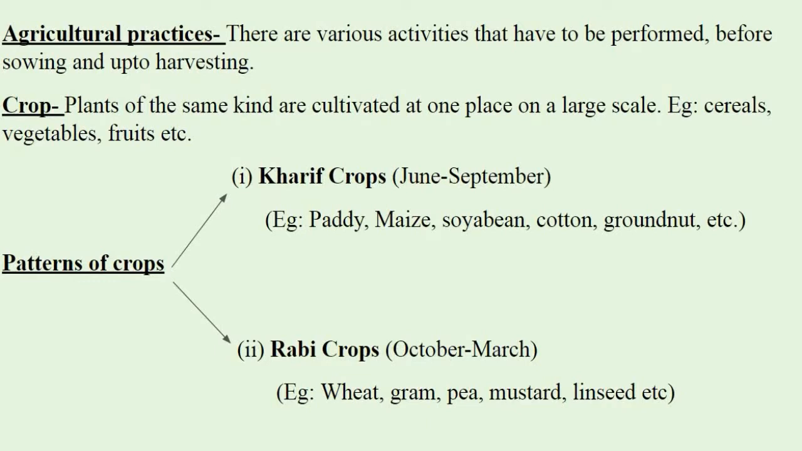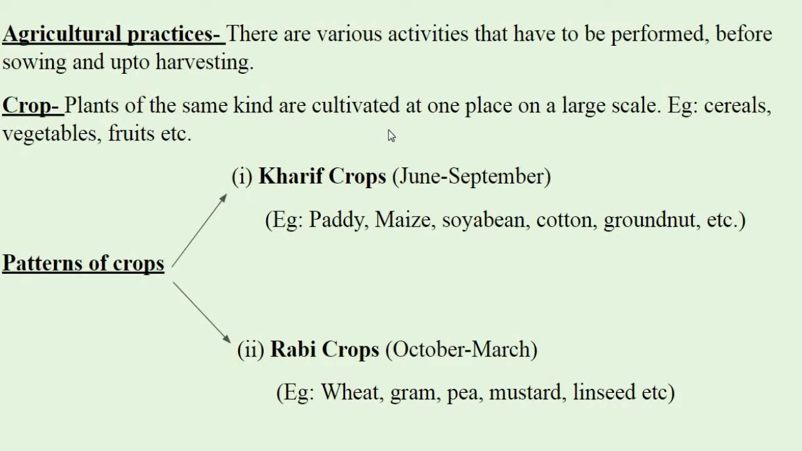And children, mainly there are 2 patterns of crops. First one is Kharif crops, second is Rabi crops. Kharif crops are mainly done in the months of June to September, that is mainly the rainy season. Examples for Kharif crops are paddy, maize, soybean, cotton, groundnut, etc.